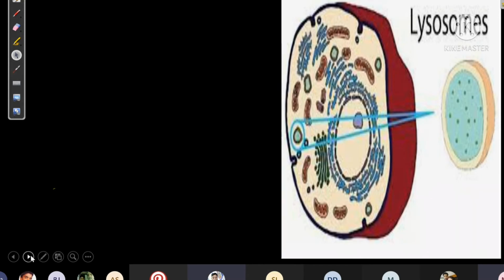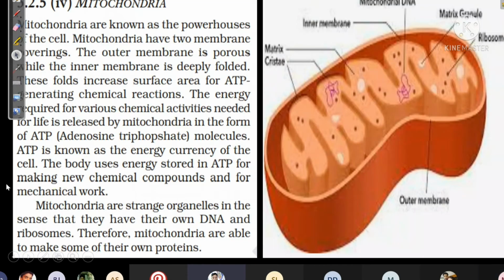Ma'am, how can a small object like that eat such a big cell, ma'am? They will keep it under the electron microscope. There you can see everything big.